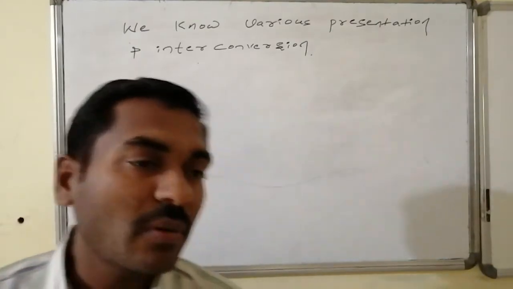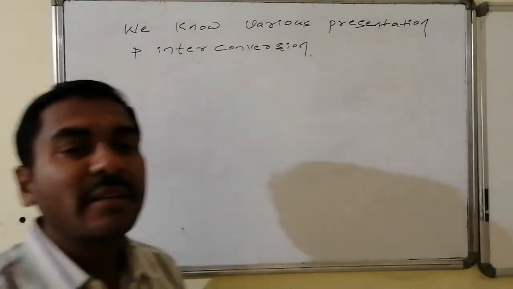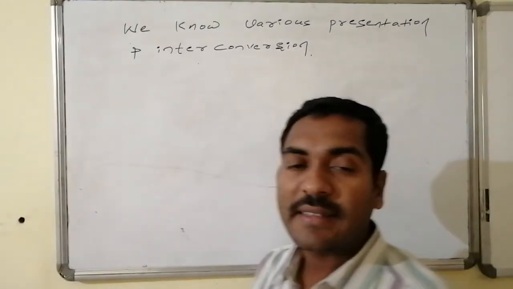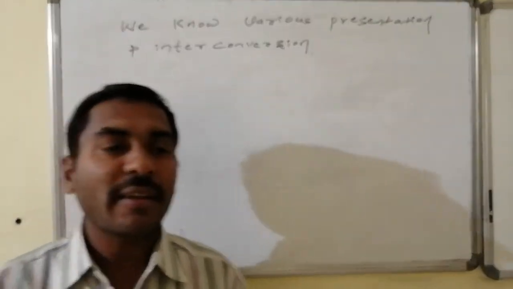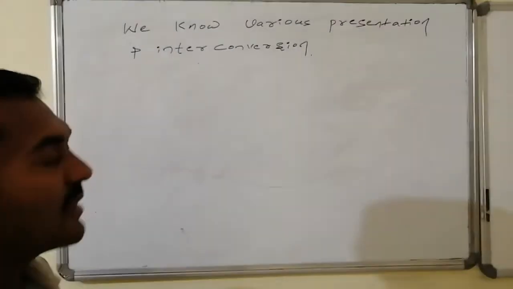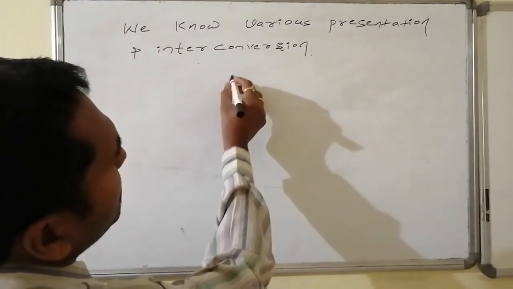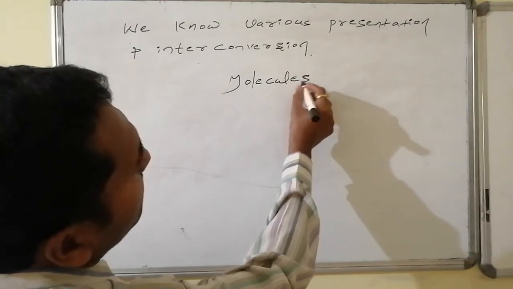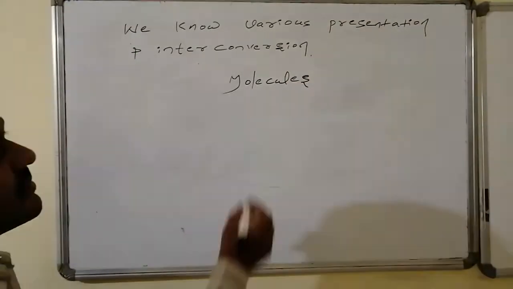A molecule that maintains symmetry is said to be a symmetric molecule, and symmetric molecules are optically inactive. Those are said to be achiral molecules. So organic molecules are divided into two categories.